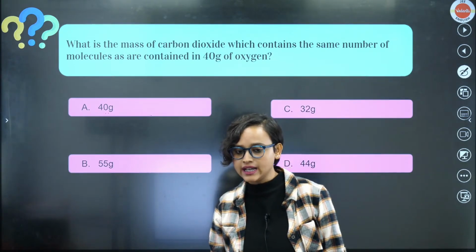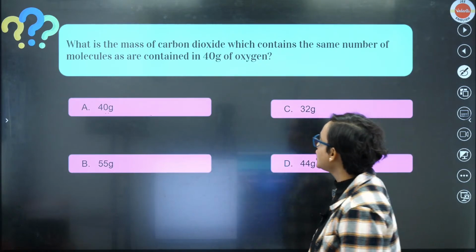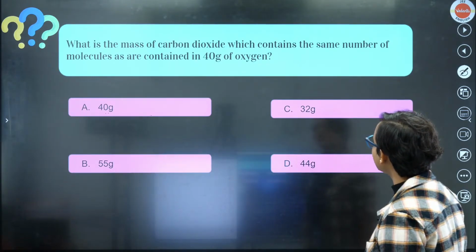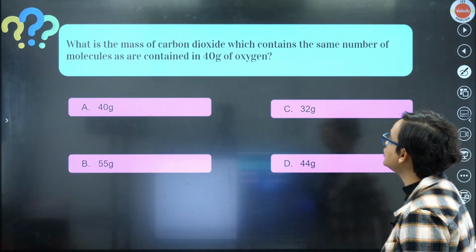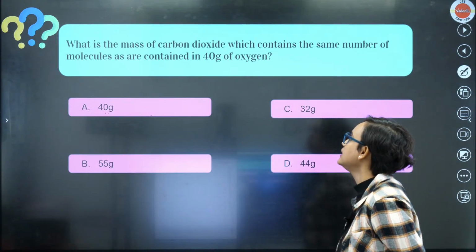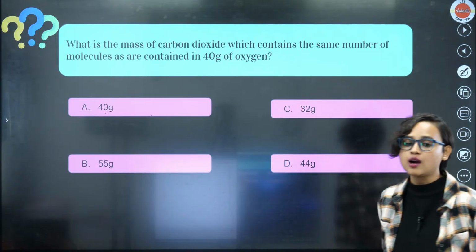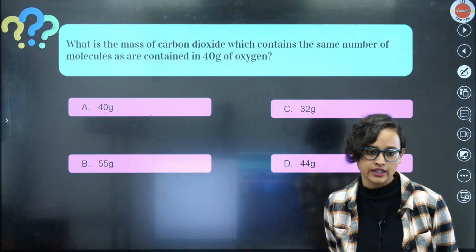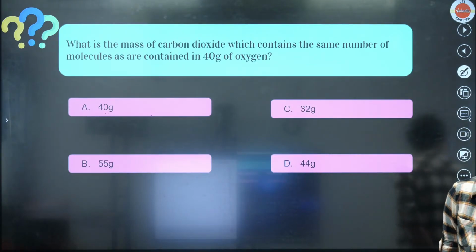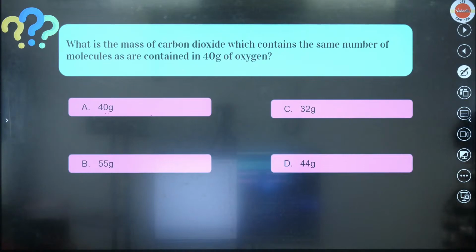Now, tell me, what is the mass of carbon dioxide which contains the same number of molecules as are contained in 40 gram of oxygen? Come on guys, let's see who can solve this for us.